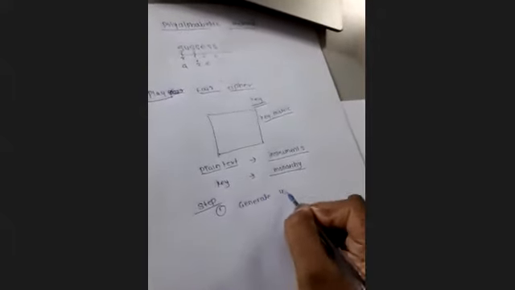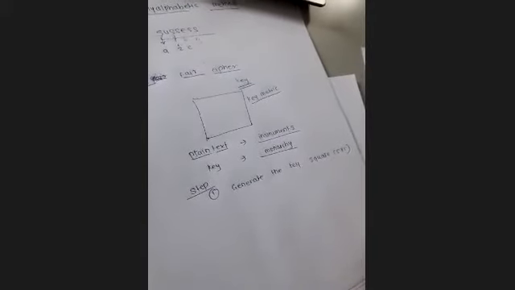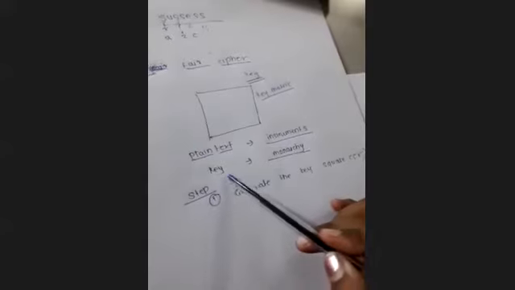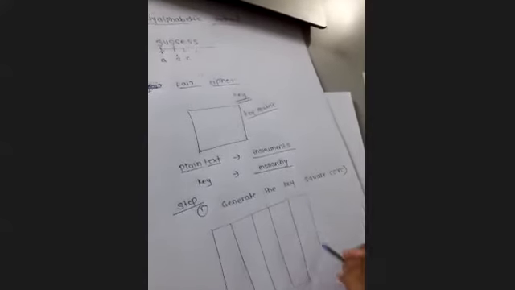generate the key square, which will be a 5 by 5 matrix. By using the Playfair cipher, we have to encrypt the plain text instruments with the given key monarchy, for which the first step will be to generate the key square, which will be the 5 by 5 matrix. Okay, now how to generate this?